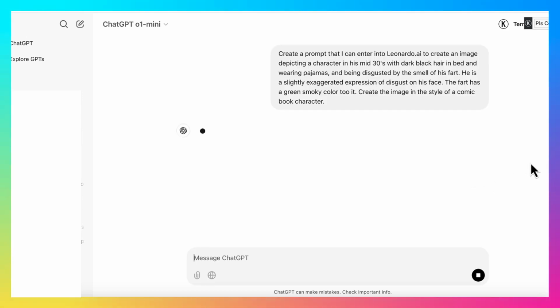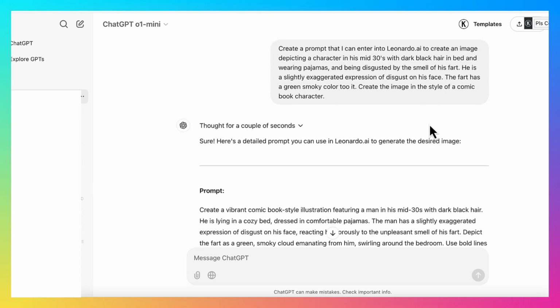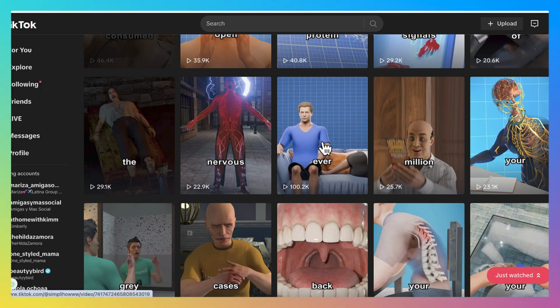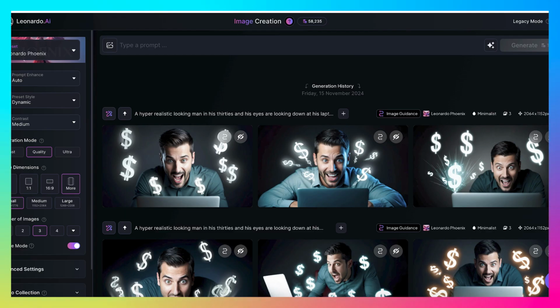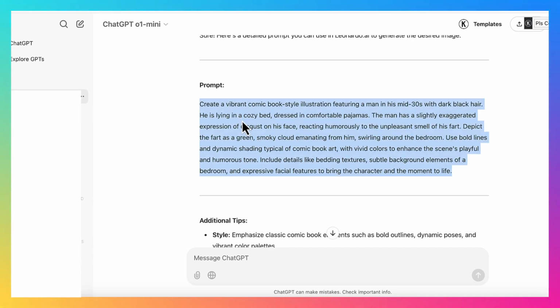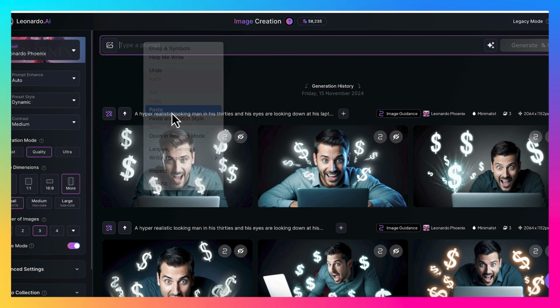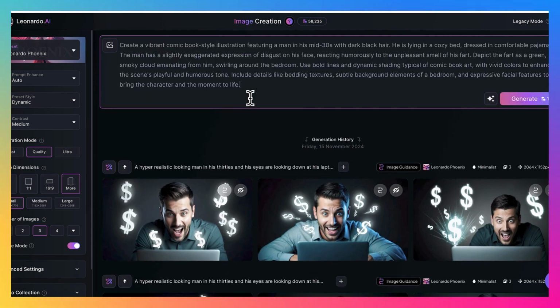Now, this is not going to be perfect, but it's going to be better than if I myself entered a prompt into Leonardo AI. Okay, so I just came up with something that I had an idea of, and that is similar to what this video kind of looks like. And so I asked ChatGPT to give me a prompt to give Leonardo AI. Let's see how this prompt comes out. Might need to tweak it, but we'll just go ahead and enter it and see what it gives us.